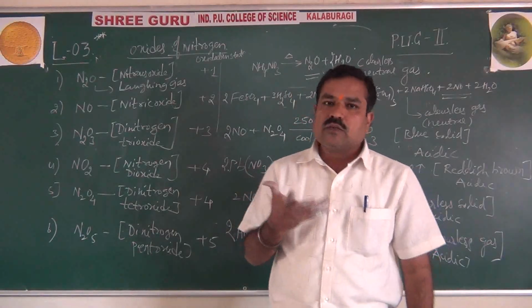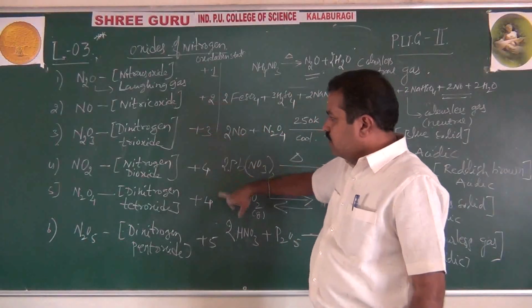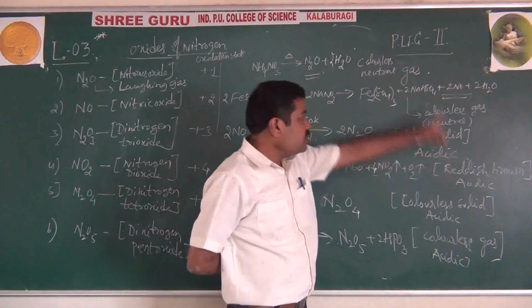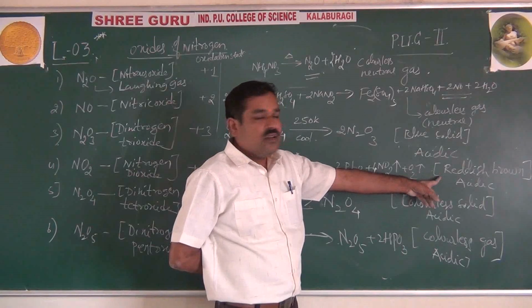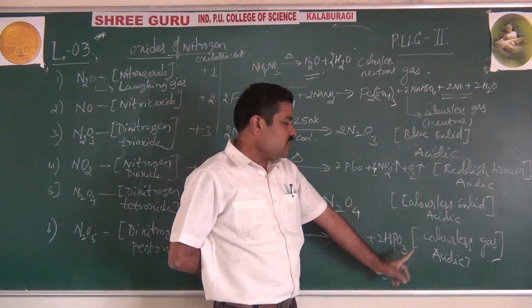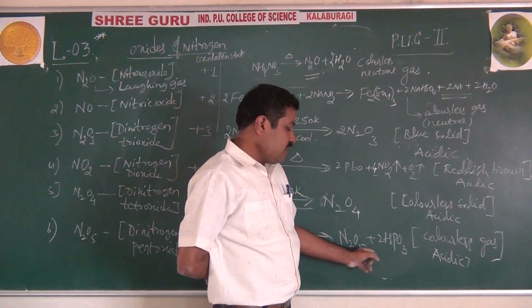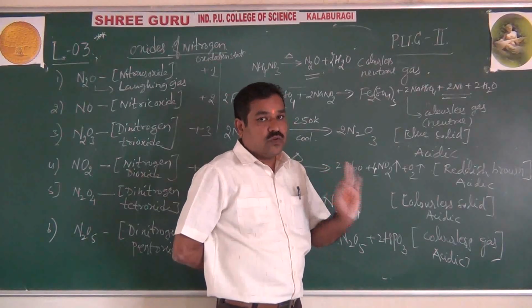A 1 mark question they will ask for theory purpose, especially the first, second and third. But for CET purpose, the nature, physical state and color are very important. Reddish brown gas NO2, blue colored solid N2O3, colorless solid both N2O4 and N2O5. But with the higher ones, you can also get changes on dimerization to solid state.